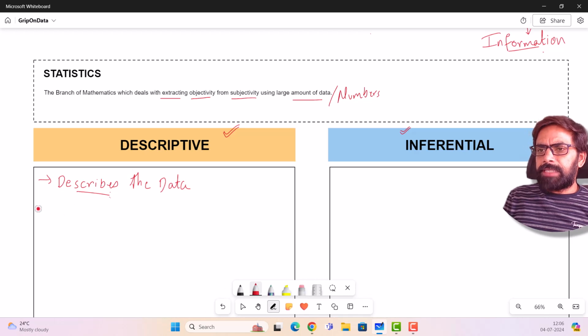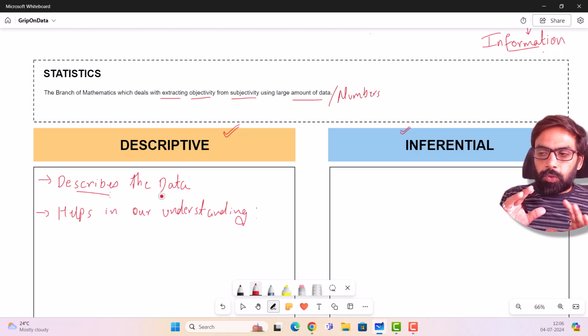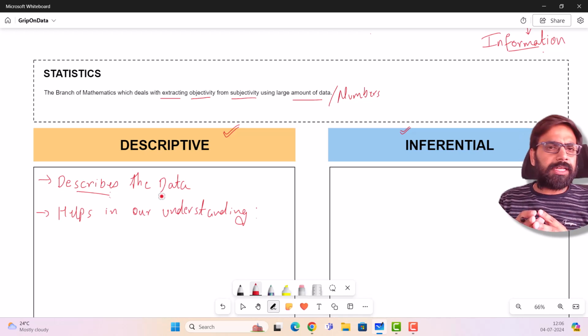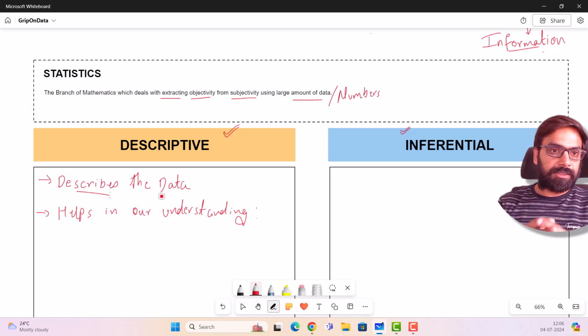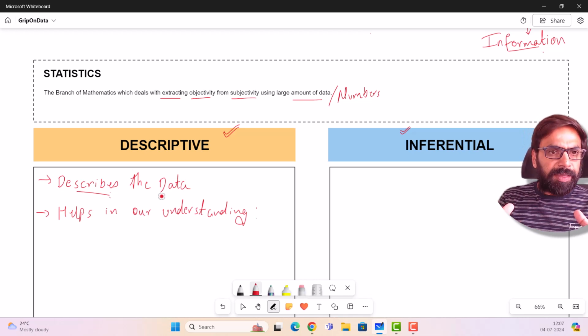So descriptive statistics actually helps us in our understanding of the data. So it helps us understand the data, and please don't undermine the sentence. We need to understand the data. For example, if I collect the age of all the people in, let's say, a guitar class, guitar learning, so these are the people who want to learn guitar, and they're in a class. Now, if I want to understand the entire bunch of people over here, right, descriptive statistics helps us do that.